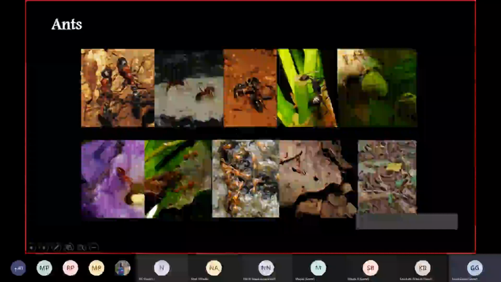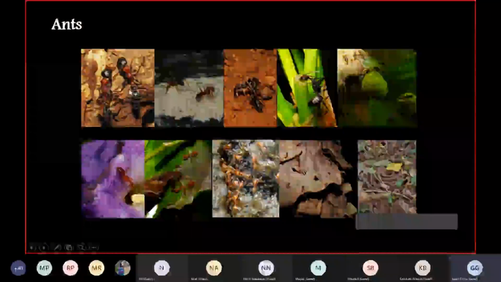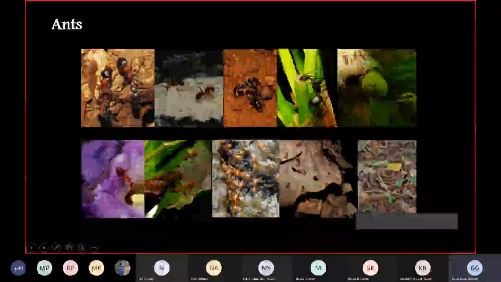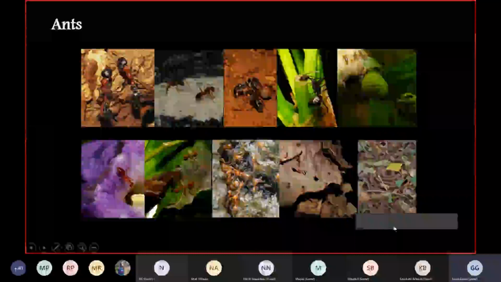This particular one here is a bicolor ant. It's easy to identify. You can see a black and a brown color. You can see two colors, that makes them bicolor ants.